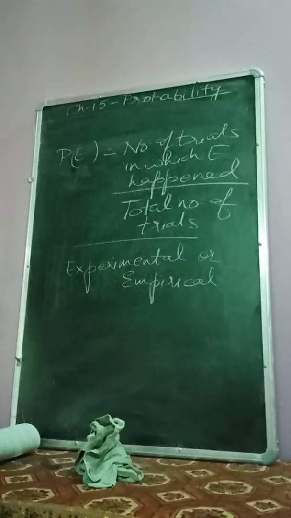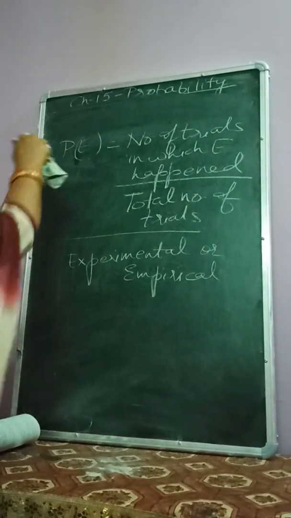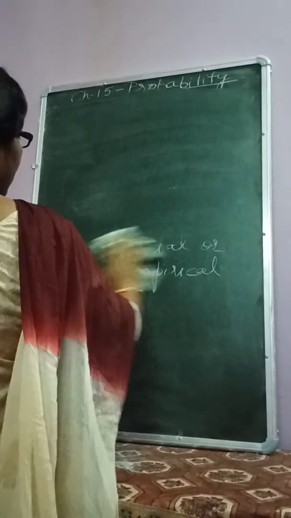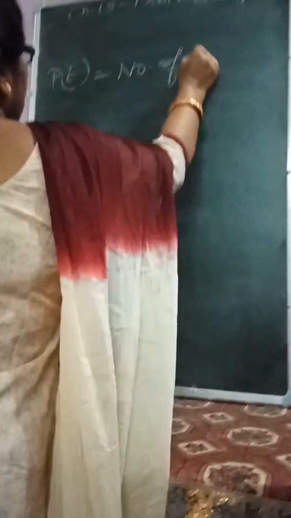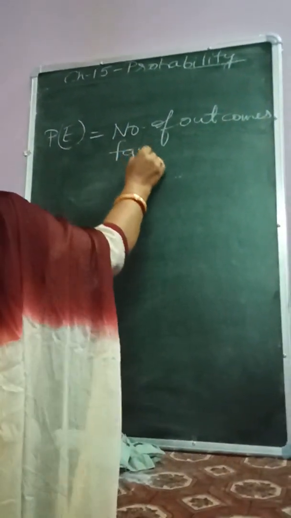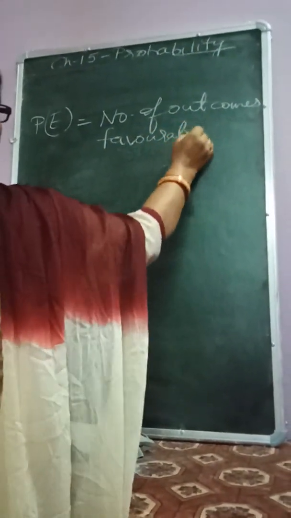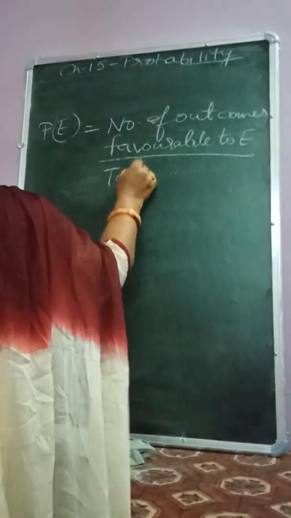This year we will be learning another definition or another formula of probability, which is as follows. This year the probability P(E) will be given by the number of outcomes favorable to E upon the total number of possible outcomes.